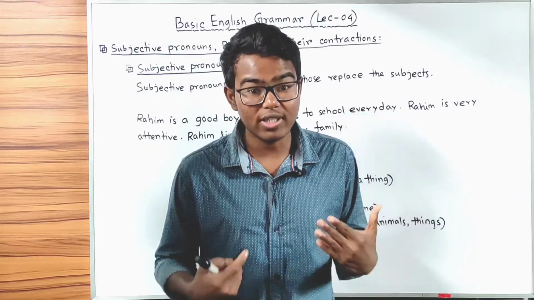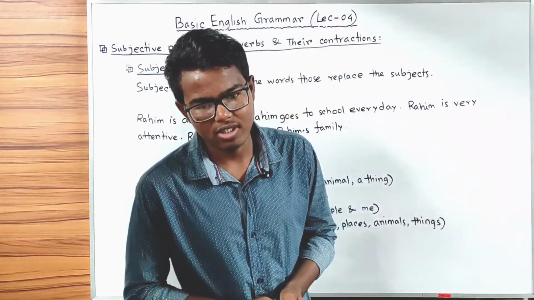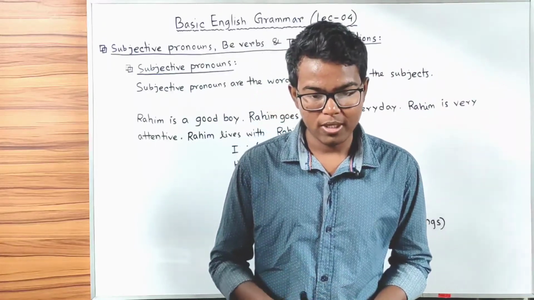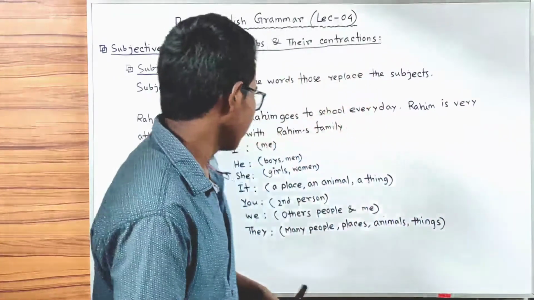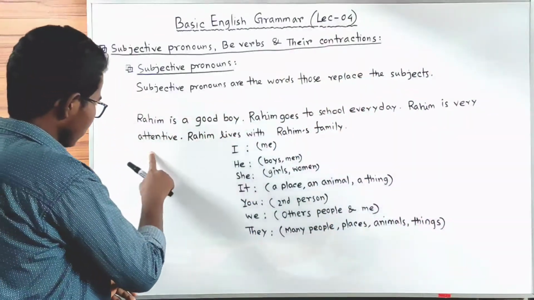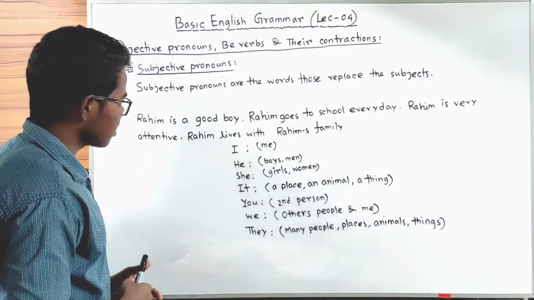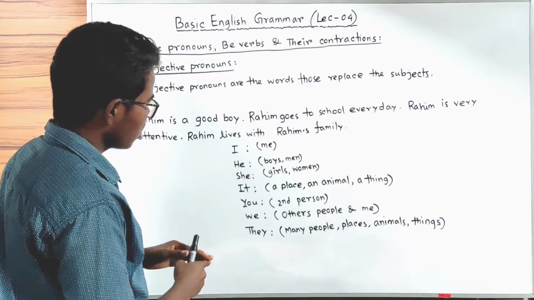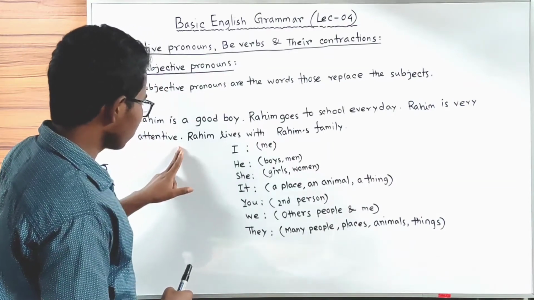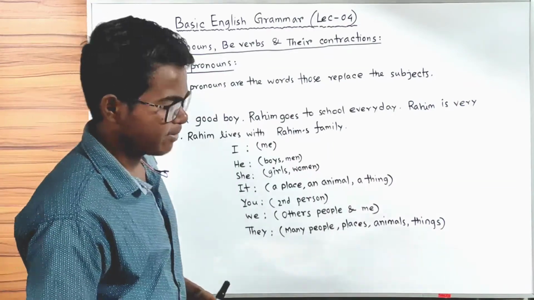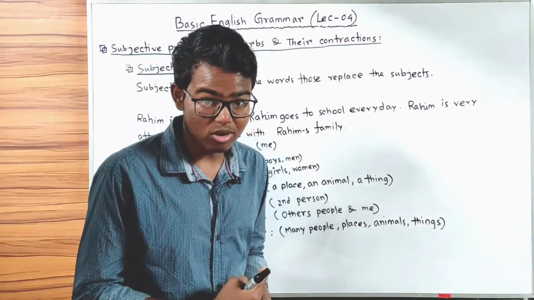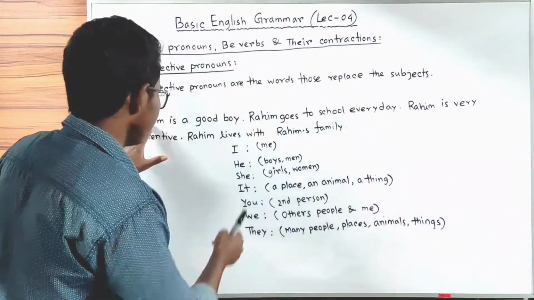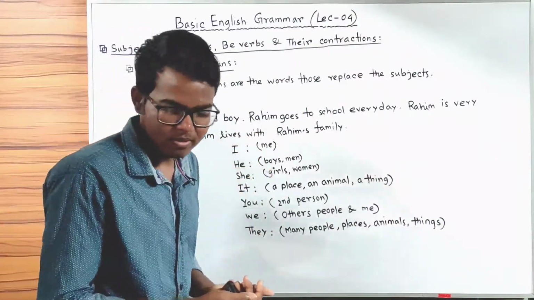You might ask why subjective pronouns are so important. Well, I will make this clear to you with an example. Please pay attention and read this passage carefully. Rohim is a good boy. Rohim goes to school every day. Rohim is very attentive. Rohim lives with Rohim's family. That seems awkward, right? Because we are repeating Rohim again and again.